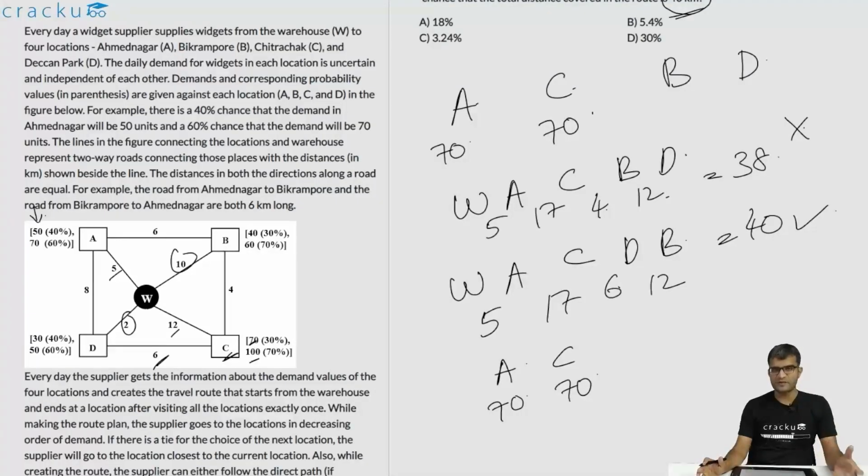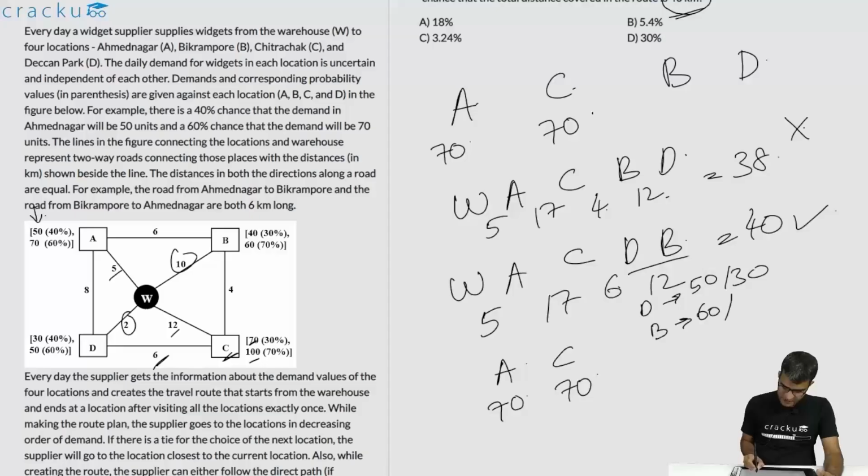What is the probability that we are only required to calculate is that the ordering is DB and not BD. If it is DB, D can be either 50 or 30 and B can be either 60 or 40. We are told that D is visited before B. So this would tell us that D has ordered 50 and B has ordered 40.